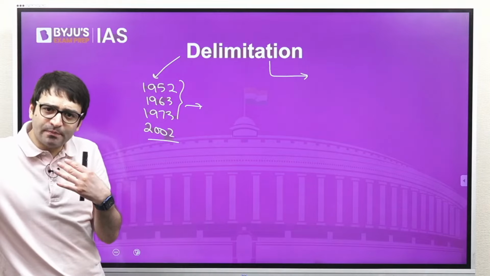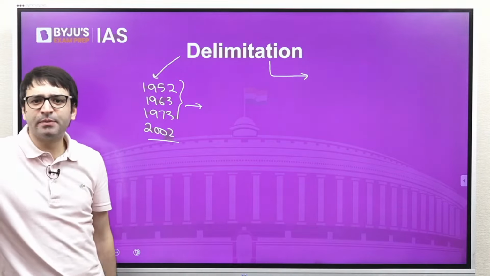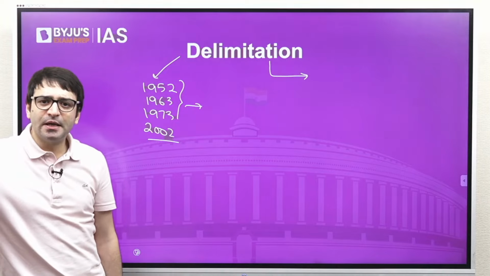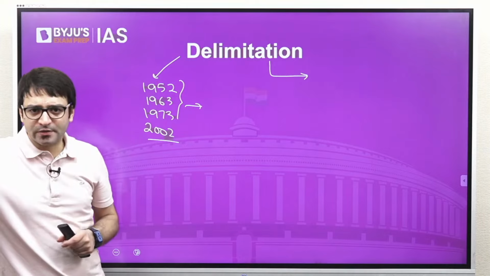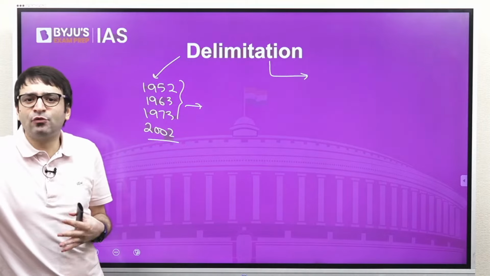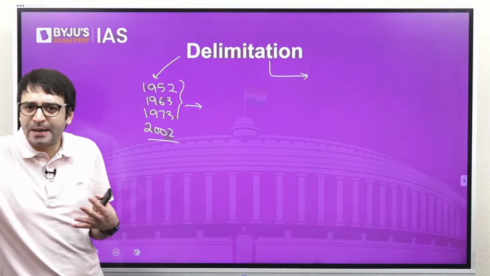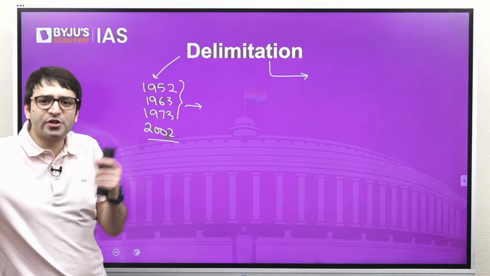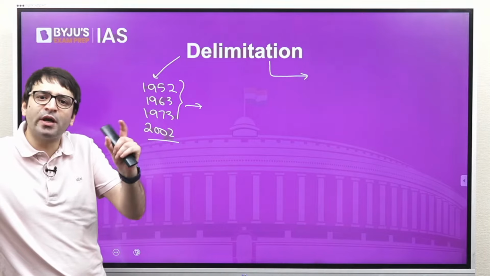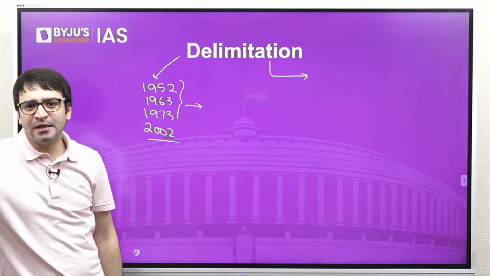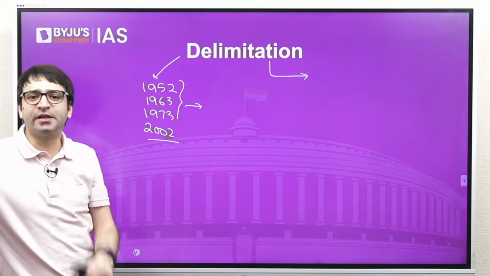Southern states, which were fairly successful in implementing the family planning programs, protested and said that we are at a disadvantage. The northern states have not implemented the family planning programs effectively. So their population is increasing, and corresponding to the increase in population, they will get more and more representation in Lok Sabha. So the southern states will be at a disadvantage.